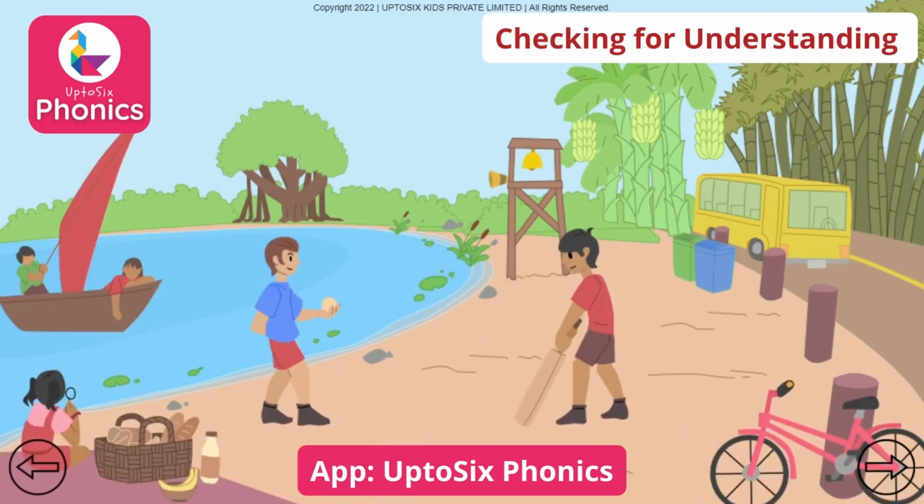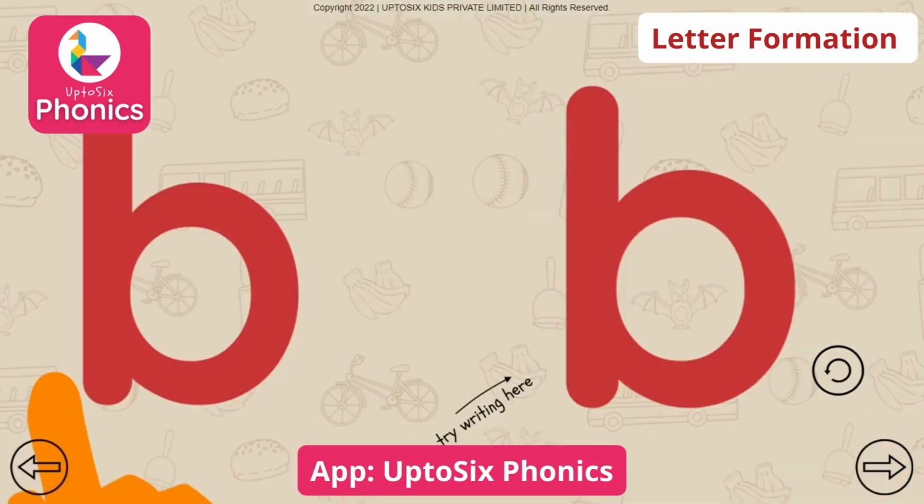Tap all the pictures that begin with the sound B. Bicycle. Bin. Bat. Boy. Ball. Bus. Boat. Bubbles. Bread. Basket. Banana. Bottle. Bread. Banyan tree. Bell. Banana plant. Bamboo tree. Can you try writing the sound?